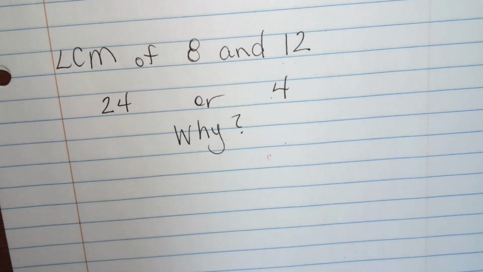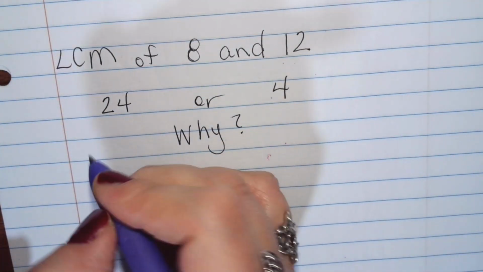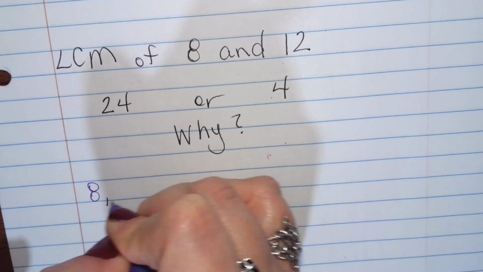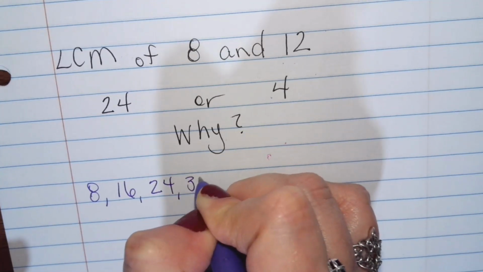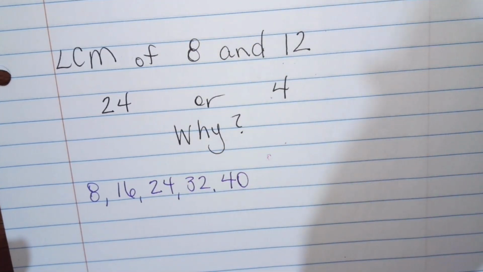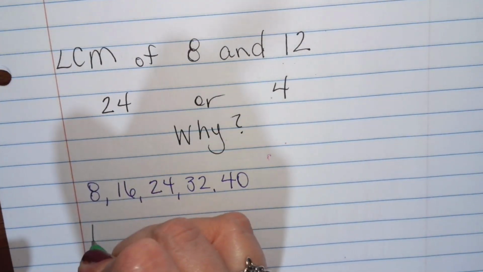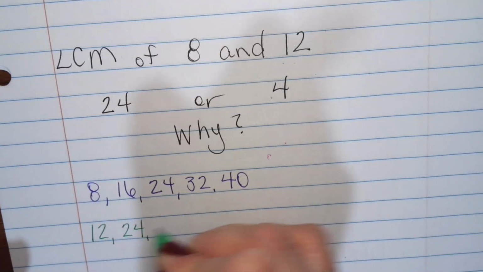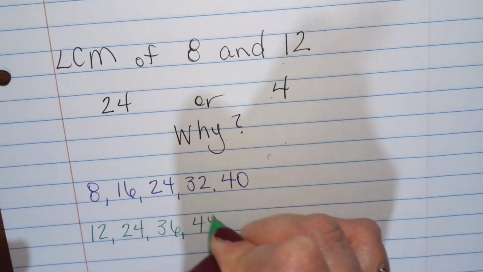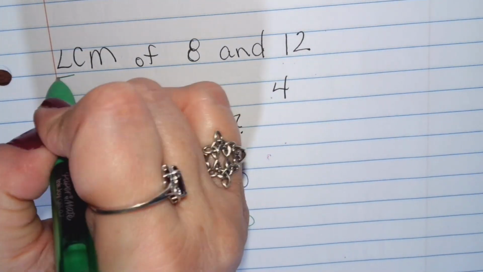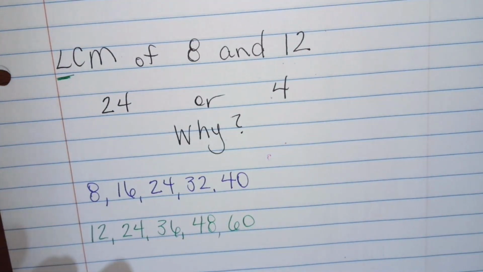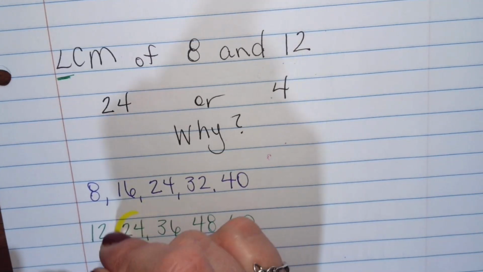Why? Well, let's write down some multiples of 8 and 12. So counting by 8, 8, 16, 24, 32, 40. I think I could stop there. And then multiples of 12, 12, 24, 36, 48, 60. I think I can stop there. We're looking for the least common multiple, the smallest number they have in common. So if that's the case, Maggie's right. It is 24.